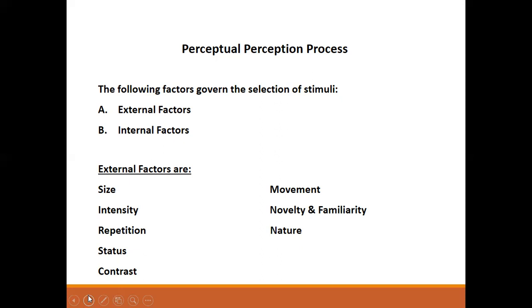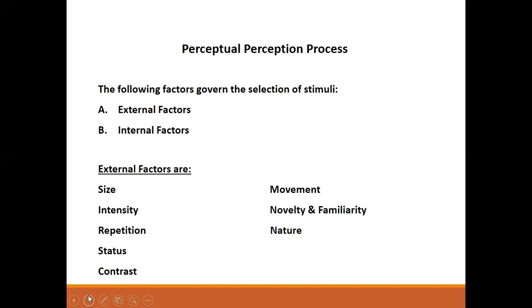Then novelty and familiarity. The principle states that either a novel or a familiar external situation can serve as an attention getter. So new objects in a familiar setting, or a familiar face in a railway station or a bus stop, will attract more attention. Therefore the manager changes the worker's job from time to time, because it will increase the attention they give to their jobs. So a new object in a new setting will draw the attention of the perceiver.